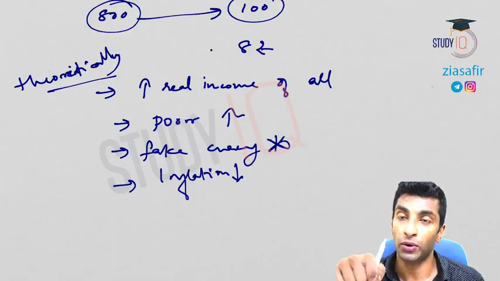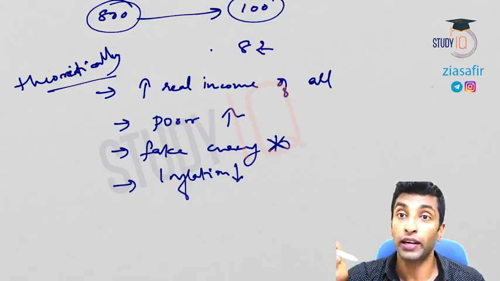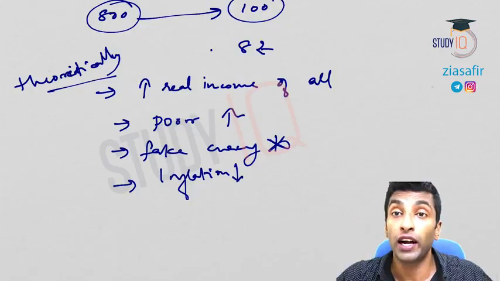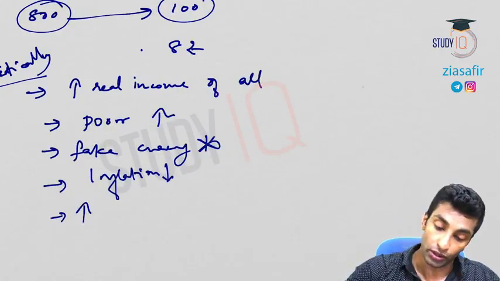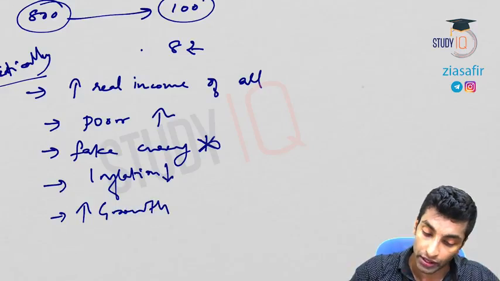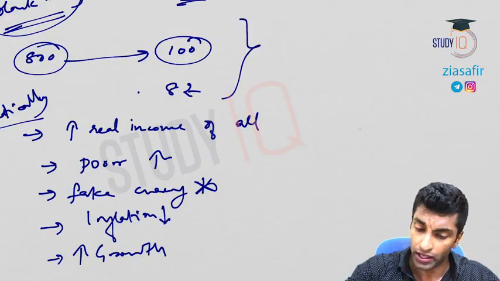Now, if inflation is coming down because of this, then what can RBI do? RBI can actually decrease the interest rate, which will ultimately boost the growth. So these are the advantages. It will increase the growth. So I hope you understood.